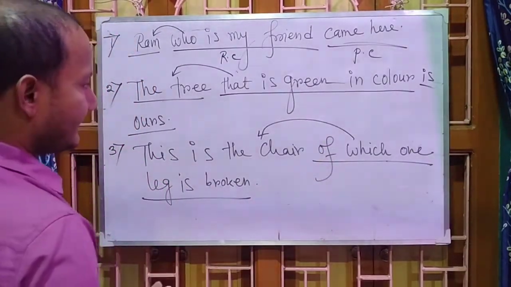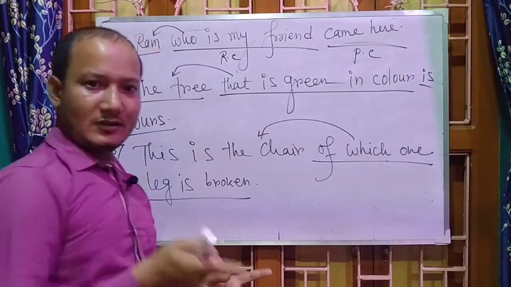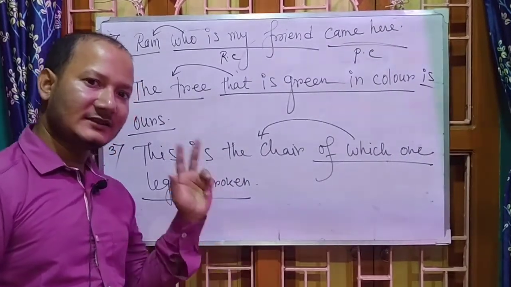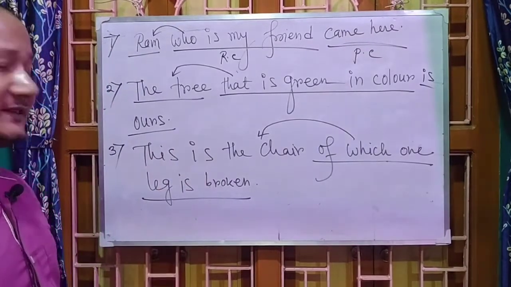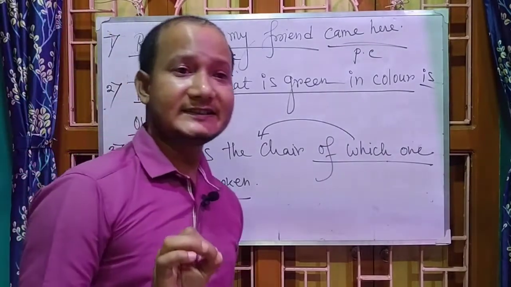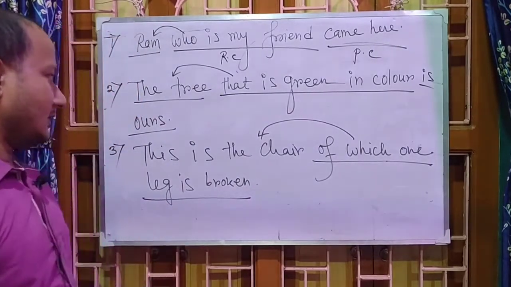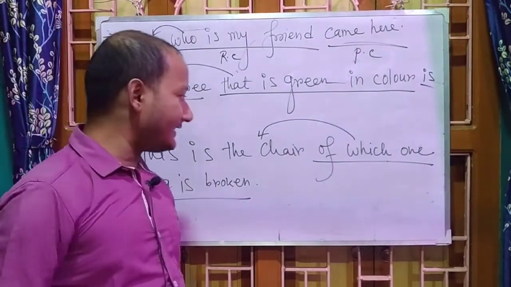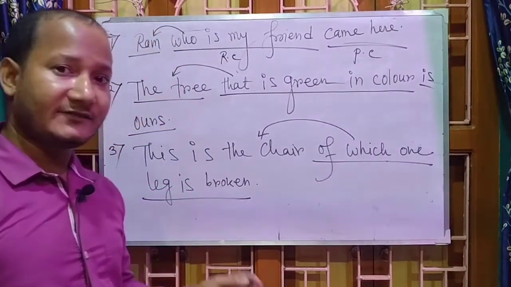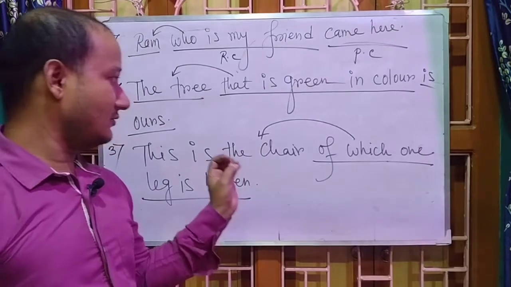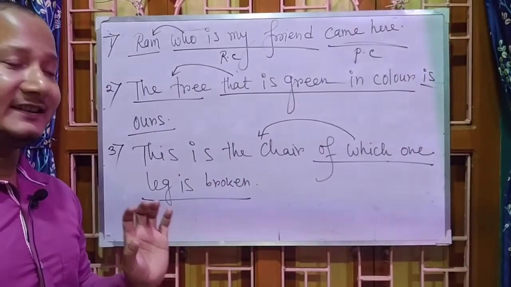And the thing or the person that is being qualified by the relative clause or relative pronoun is called the antecedent. Dear students, remember this.